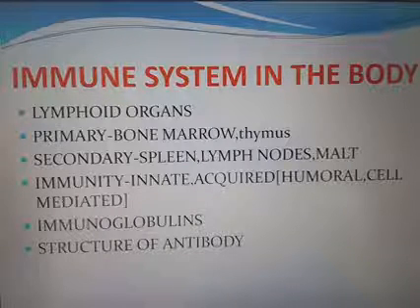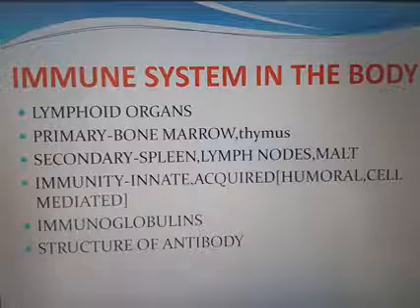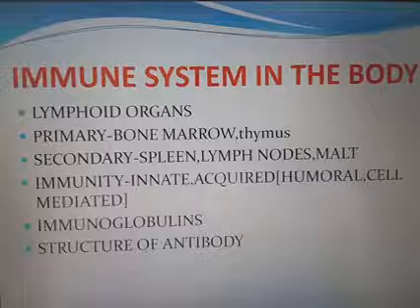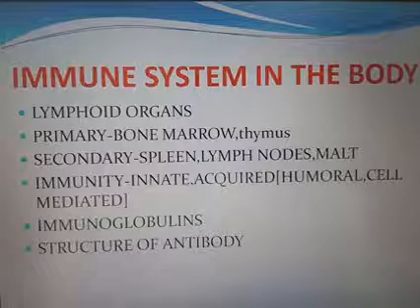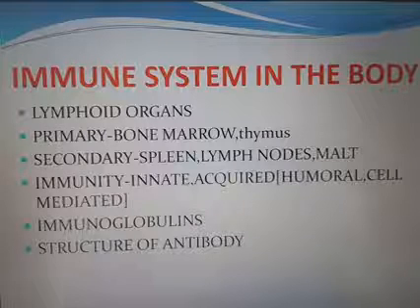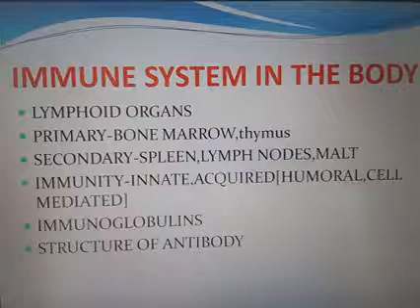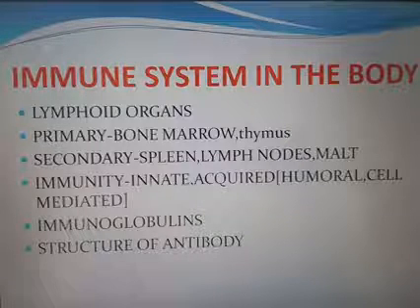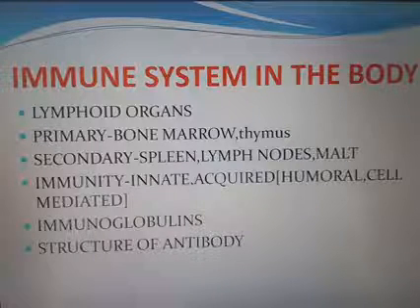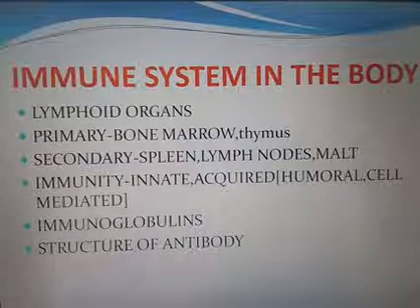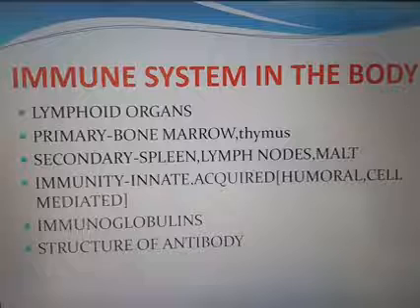Then the type name is written again in capital letter: IgA, IgM, IgE, IgG, IgD. These are the 5 types of immunoglobulins.